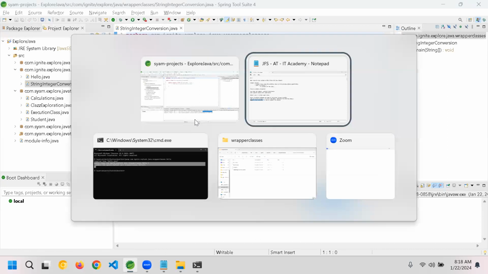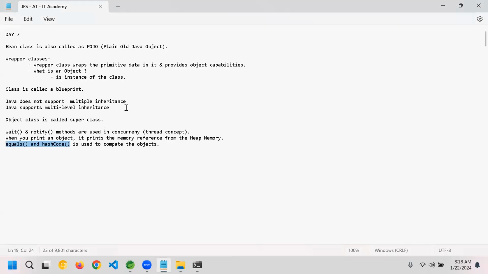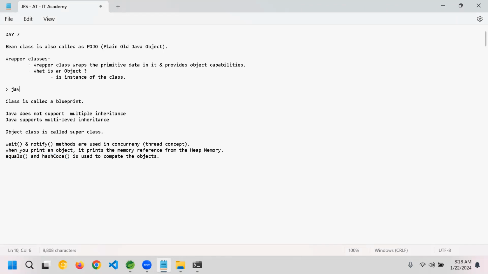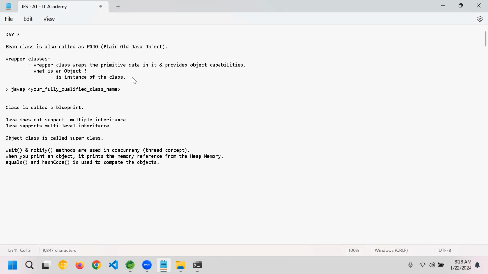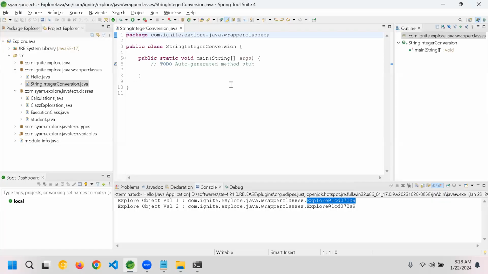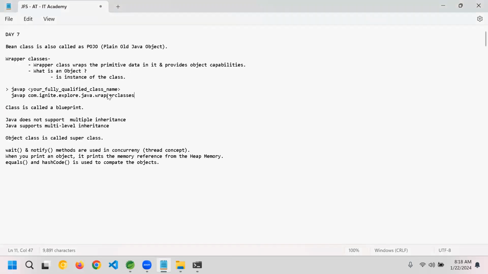Okay, before that, I want to add this command for you guys. So here we have used javap, right? So it is javap, and here your fully qualified class name. Fully qualified class name. So take an example, javap space, my wrapper classes dot Hello.